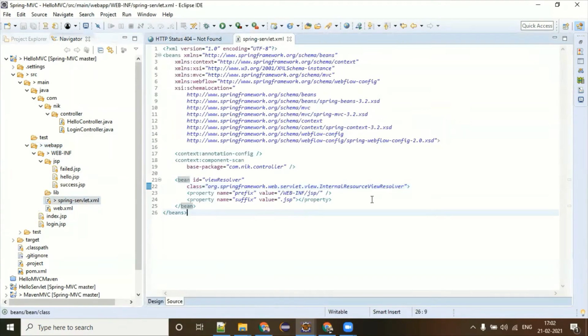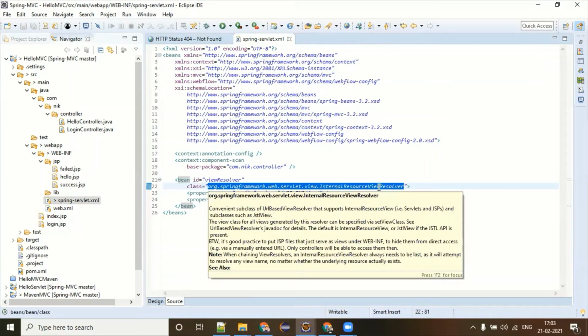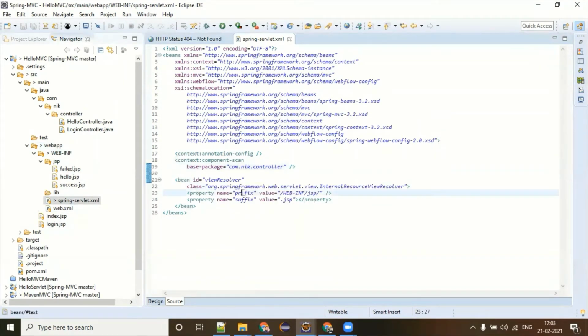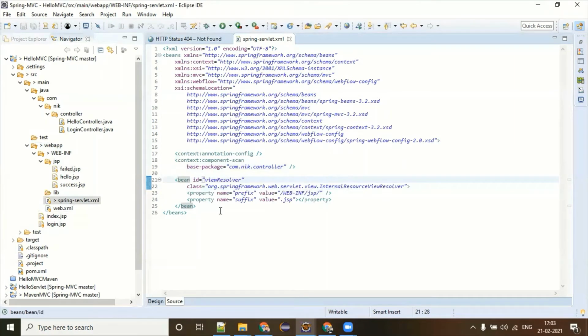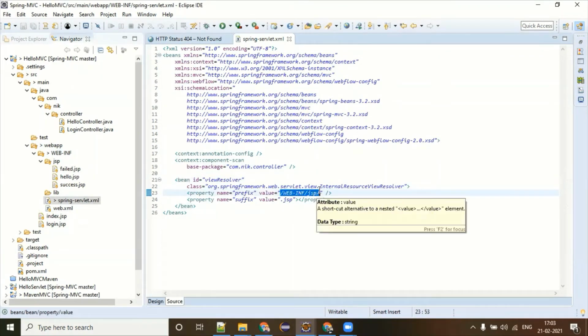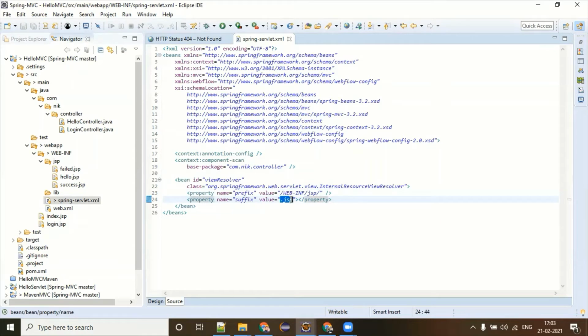And there is the bean you can use to tell this. This bean is only for that purpose. You are saying with the prefix, hey web server, I have changed the JSP location. Whatever view you get from the controller, please start looking into this location, not the webapp folder. Also, there is a suffix. If you don't want to put .jsp every time, you can put .jsp one time here.